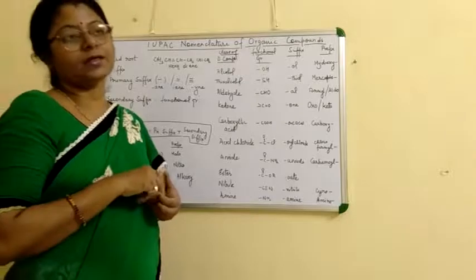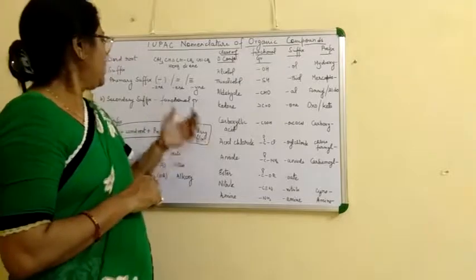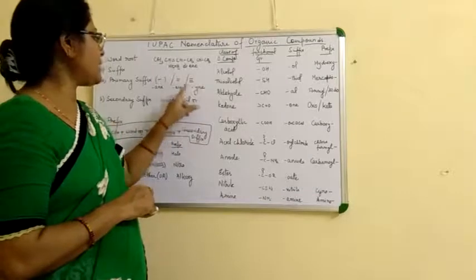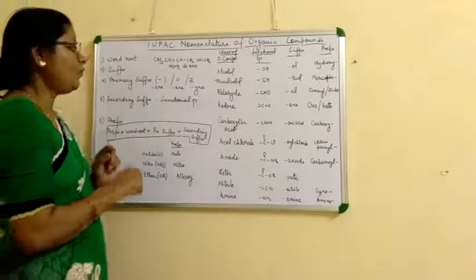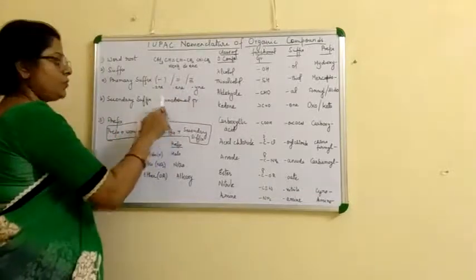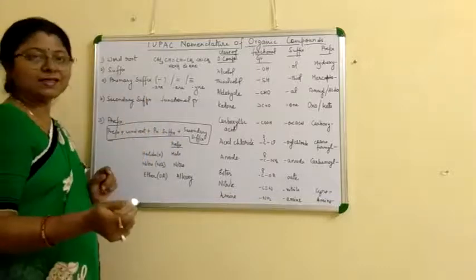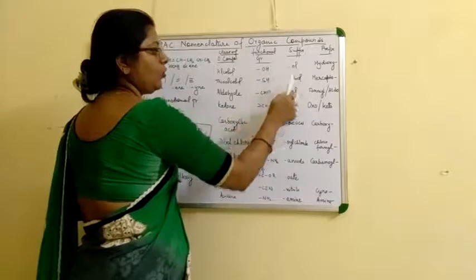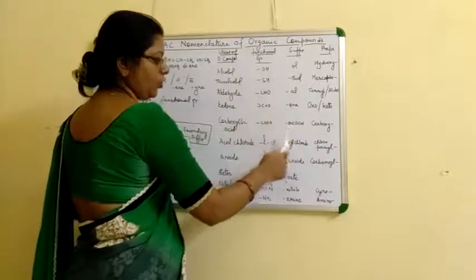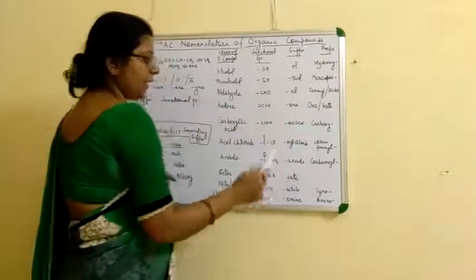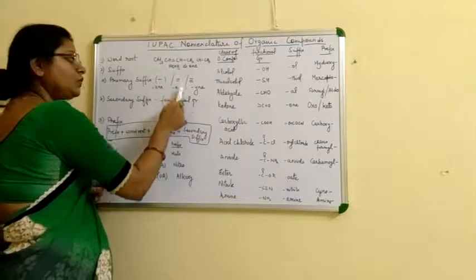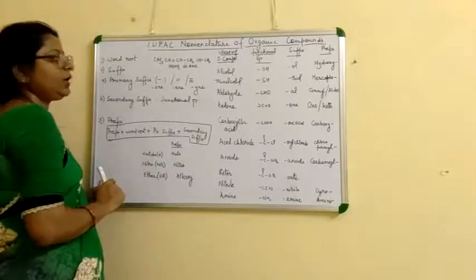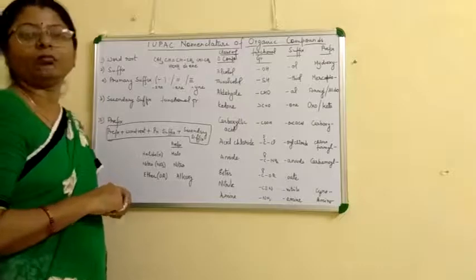Now one more thing: in alkane, alkene, alkyne, an e is present at the end. When the functional group used as a secondary suffix starts with a vowel like a, o, i, u, then we remove this e and give the name of the compound.